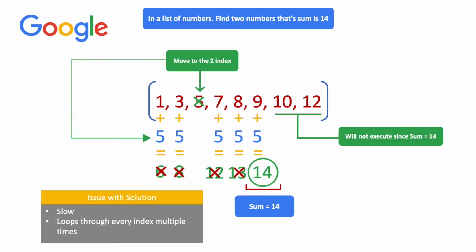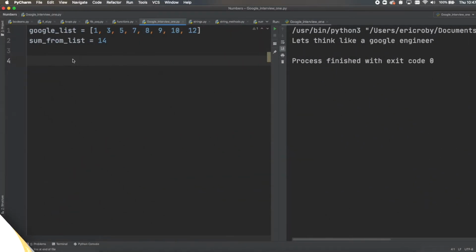However, what's the issue with the solution? Well, it's fairly slow because we have to loop through every index multiple times. But let's write up the code anyway and see if we can make it better. So I have the list by Google, which is 1, 3, 5, 7, 8, 9, 10, and 12, and the sum that we need to get from the list, which is 14.